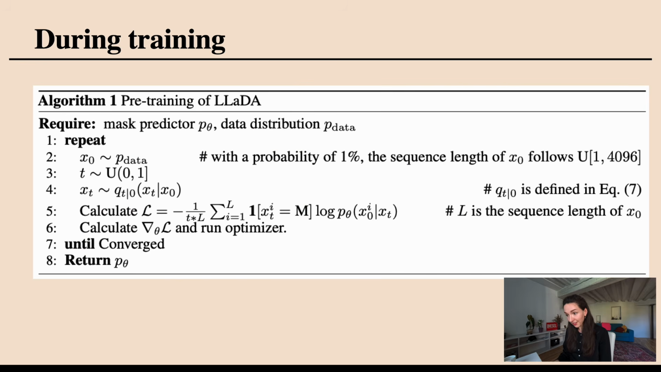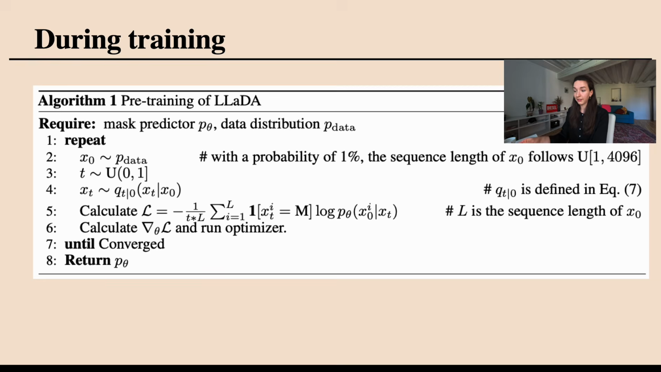To be concrete, this is the algorithm that LLaDA, this paper on language diffusion models, proposes. Exactly as we just said, they sample a sequence from their data set, they sample a time t, in this case uniformly, and they do the forward noising process with the Q that we had defined. They calculate the loss function, caring only about what the model outputted for the masked tokens, looking at the probabilities assigned to the ground truth tokens, calculate the gradient, run the optimizer, and repeat this in your training loop.